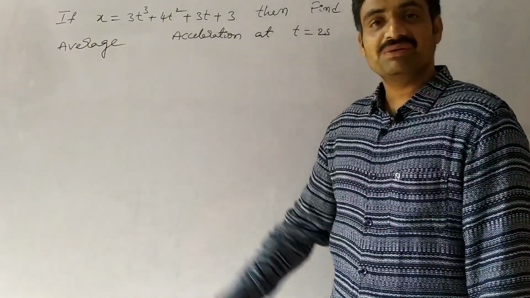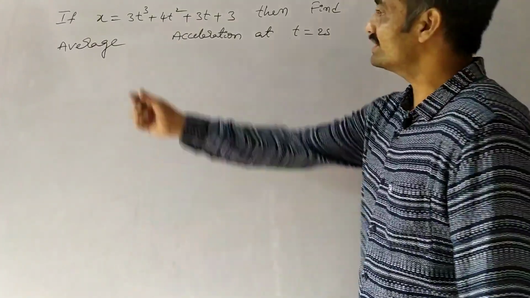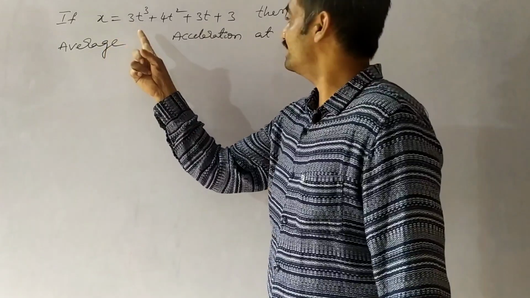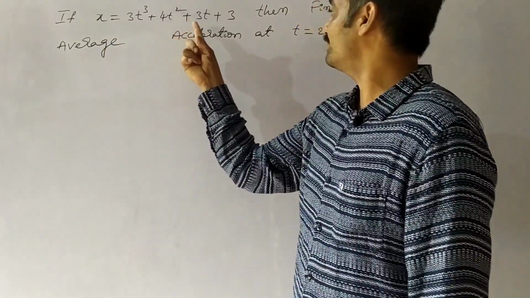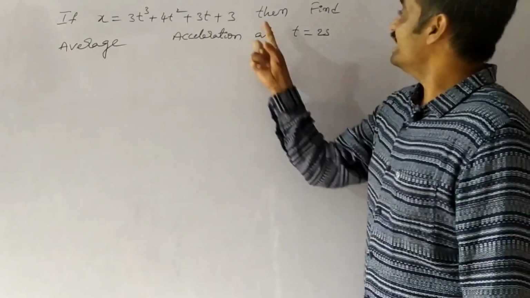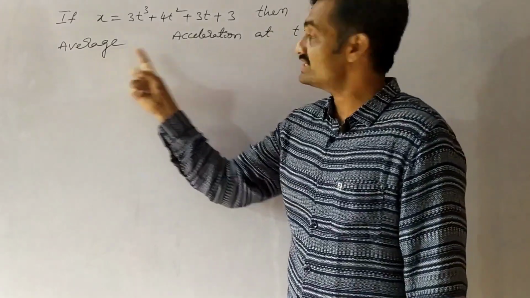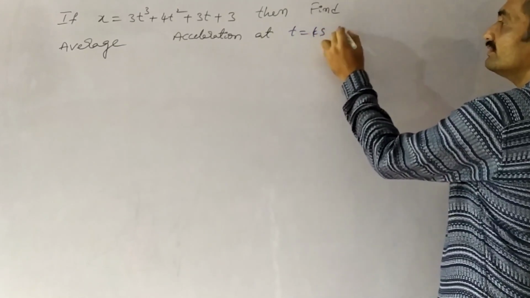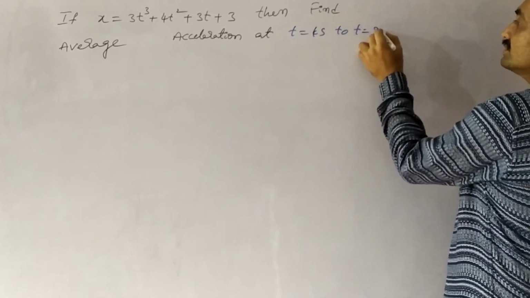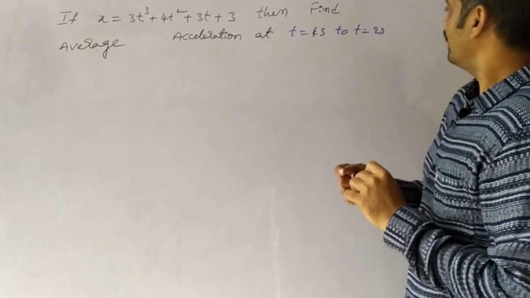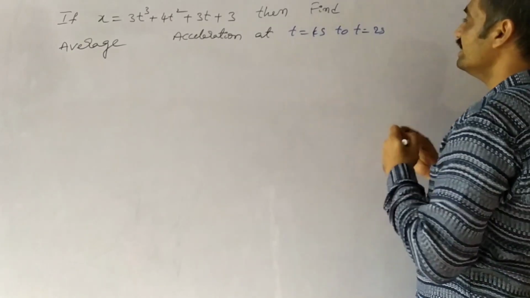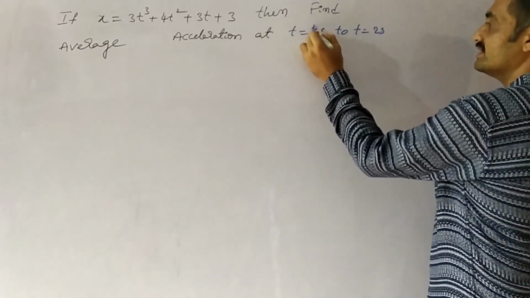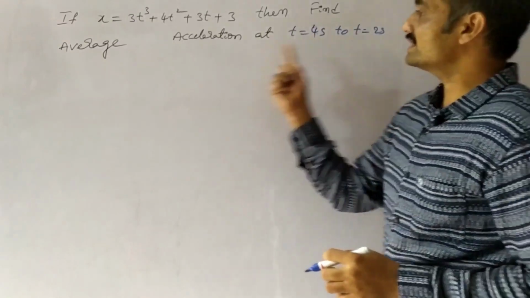Now let us see a problem based on average acceleration. Observe that if x equals 3t cube plus 4t square plus 3t plus 3, then find the average acceleration from t equals 2 seconds to t equals 4 seconds.